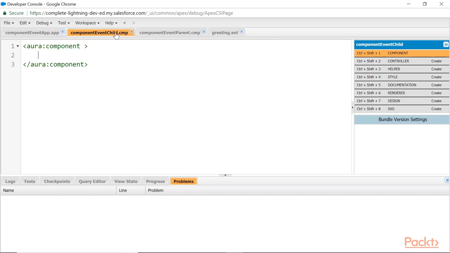So what is the child going to do? It is going to declare that I am going to fire an event. I am going to fire, or I may fire, and give some user defined name, GRTEVT. Greeting event, this is the name by which reference you are going to fetch in the client side controller. Then type is default namespace c:greeting. This is the event. Good. So what does it mean? This component is going to fire.